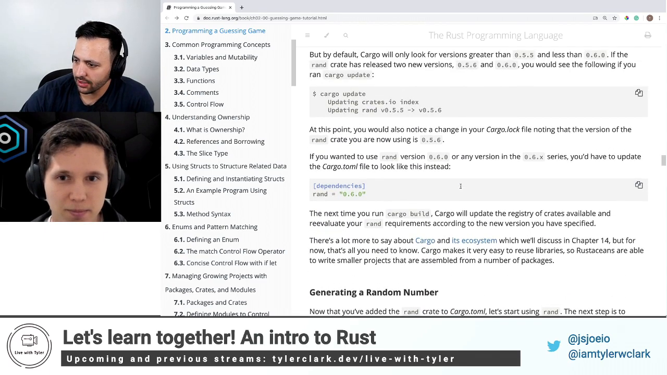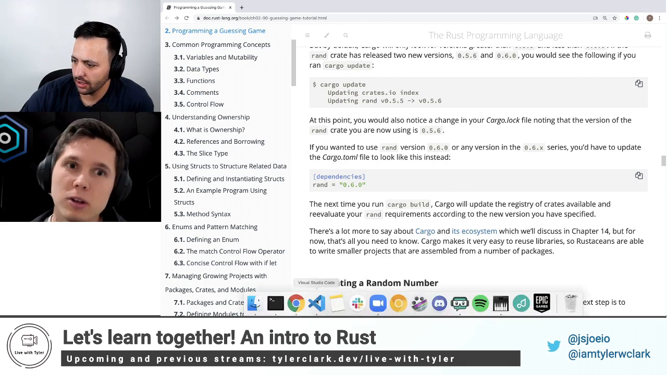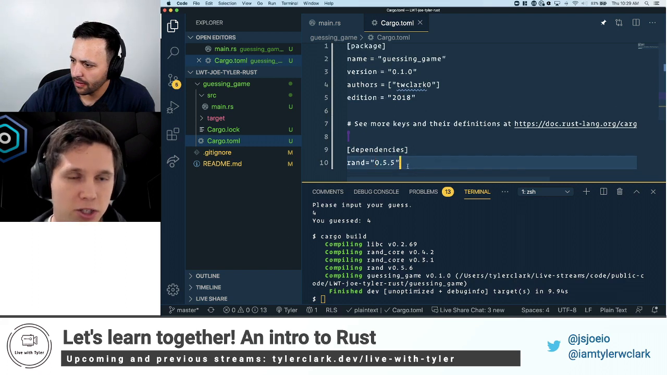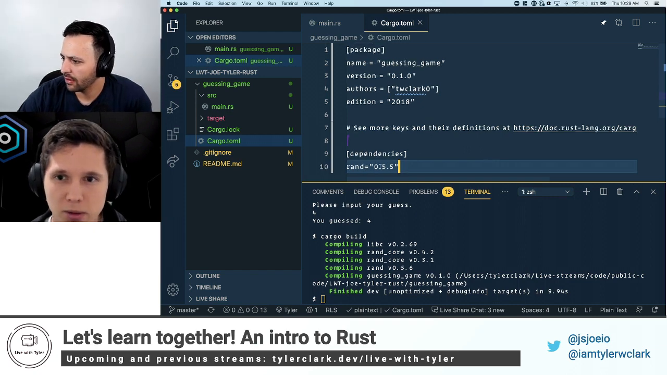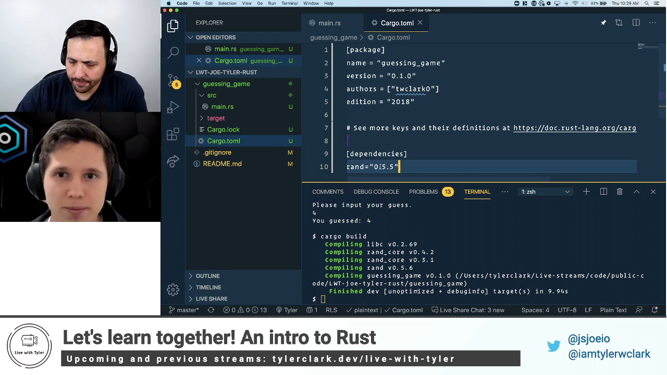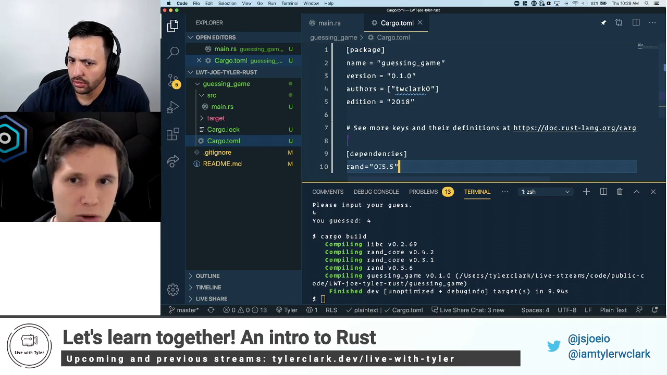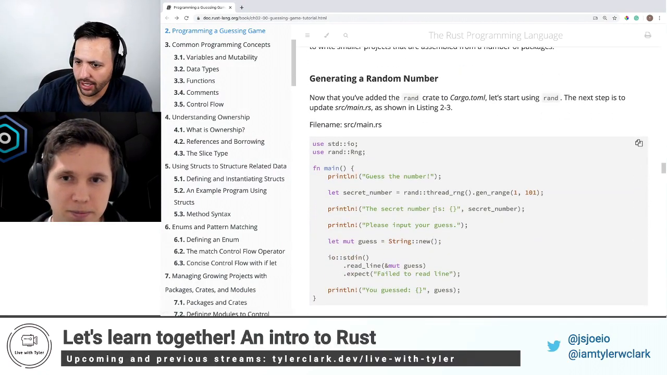Oh, should we be on 0.6? I wonder. If you go into the Cargo.toml, if RLS is working, like if the VS Code extension is working, it should show the latest version to the right. It's not working for me right now. Do you see that? No, I don't see that. Okay, we'll just stick with this version, because I think the remainder of the tutorial goes through it with 0.5.5. Okay, all right. So now we're at generating a random number.